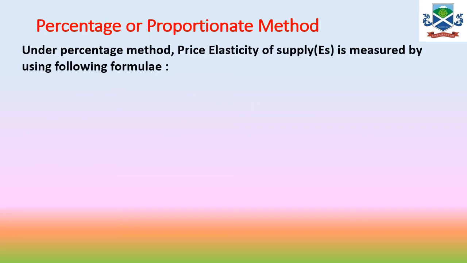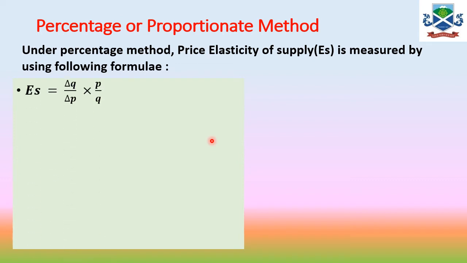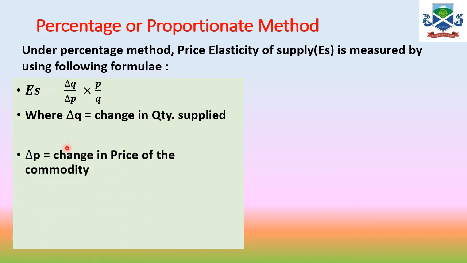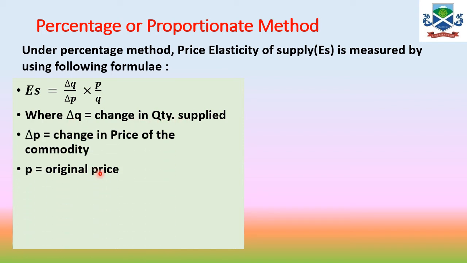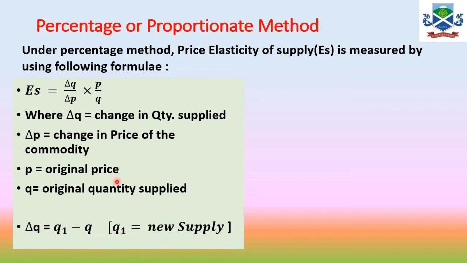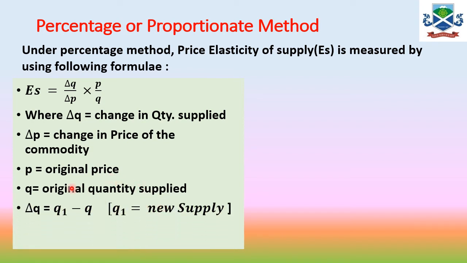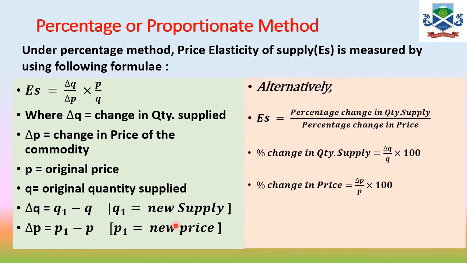Under the percentage method, the elasticity of supply is measured by using this formula: ES is equal to delta Q by delta P multiplied by P into Q, that is, ES = (ΔQ/ΔP) × (P/Q). It is almost the same formula as we learned in the theory of demand. So delta Q is equal to change in quantity supply, delta P is change in price, P is original price, Q is original quantity, and delta Q is equal to Q1 minus Q, where Q1 means new supply, and delta P is equal to P1 minus P, where P1 is new price.